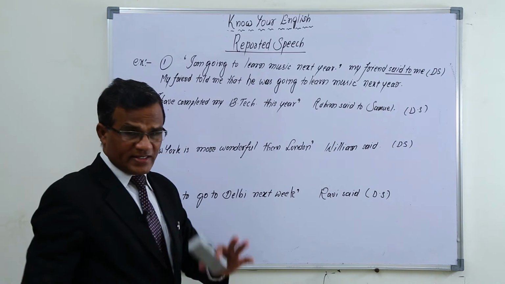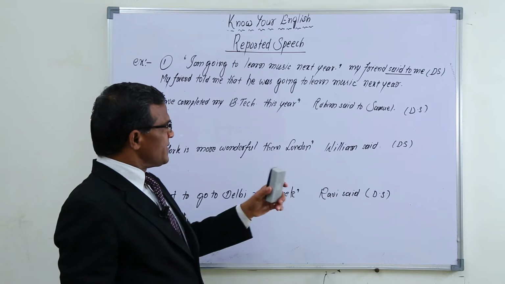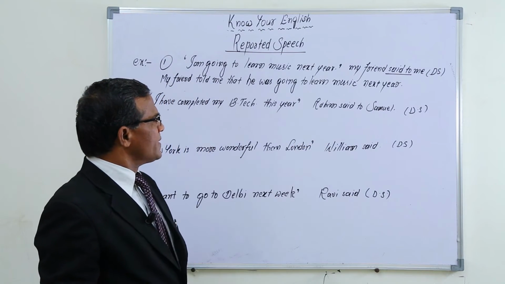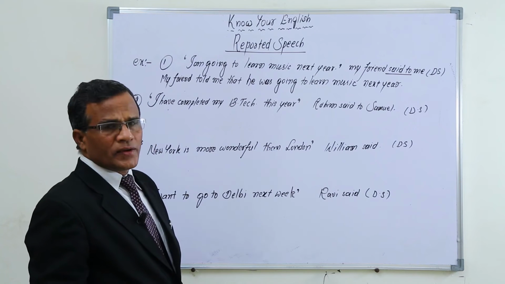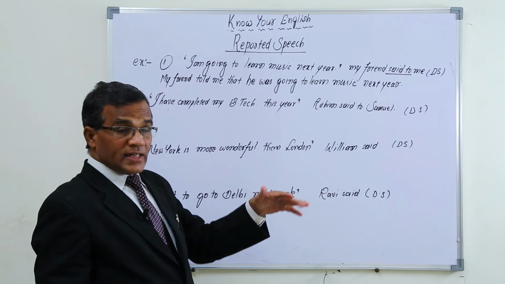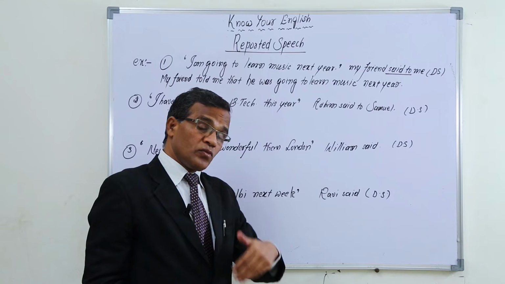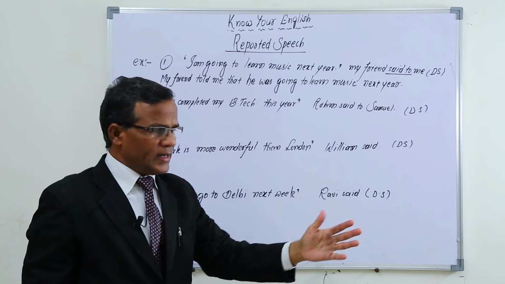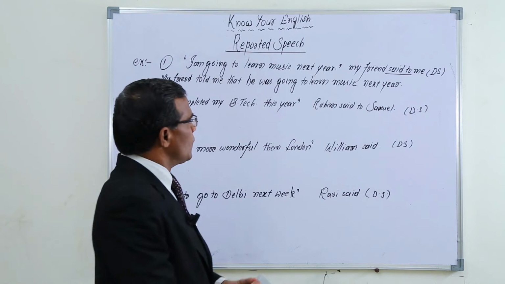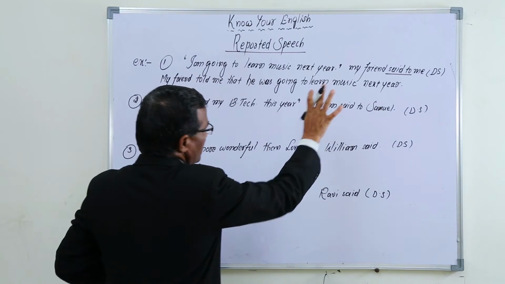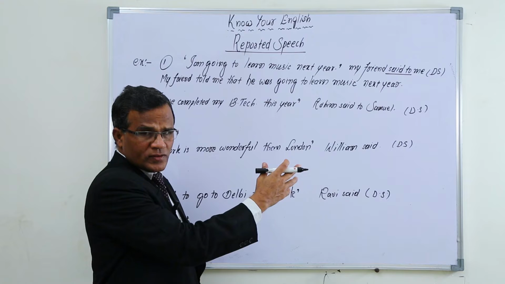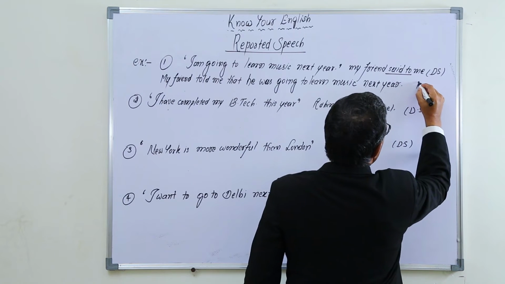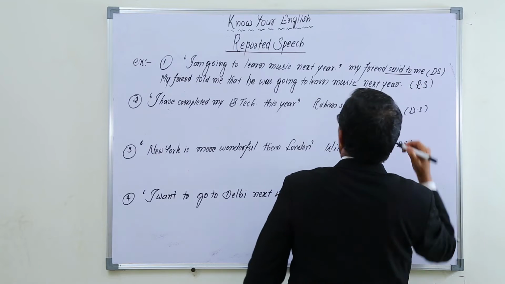Okay, if it is the same year in which we are reporting to others, then we use the same "next year" again. For example, after that year has passed, if we are reporting it, then instead of "next year" we have to use "the following year." "Next" changes into "the following." So as per this, two options are there for us. So this is a reported speech, right?